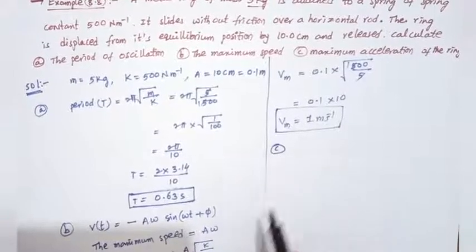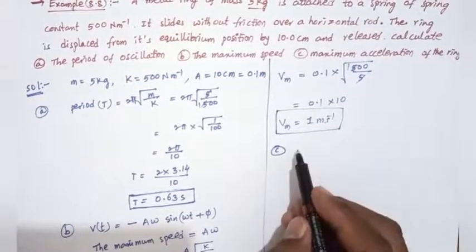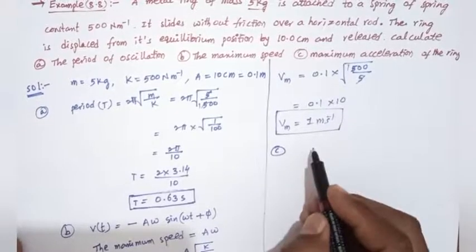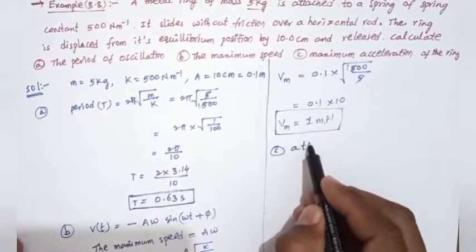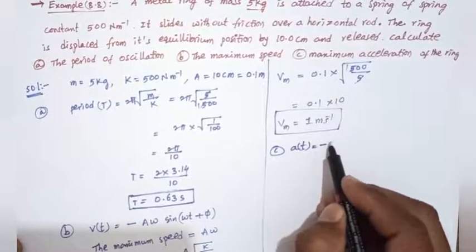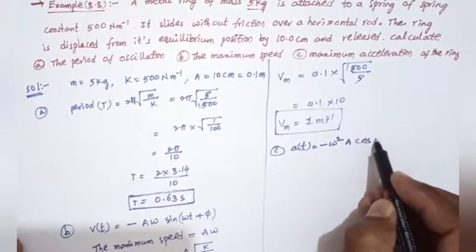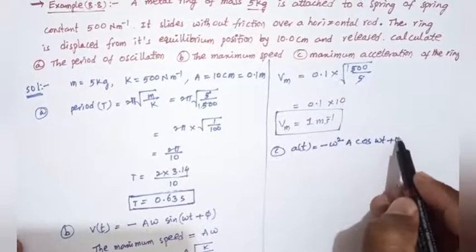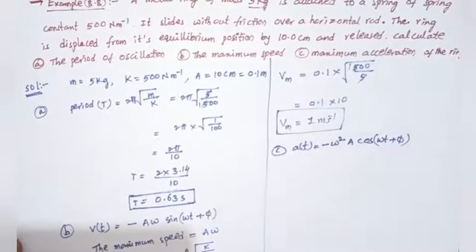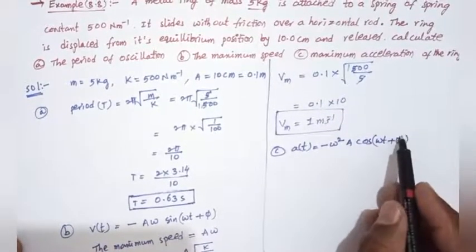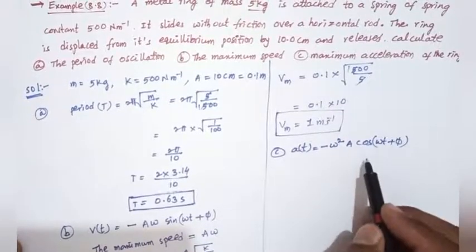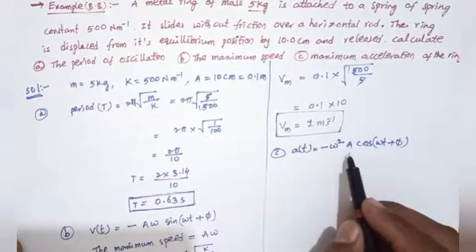Next, third one, we can find out the maximum acceleration. What is the acceleration equation? a of t equals minus omega square A cos of omega t plus phi. So this is the equation, where A cos of omega t plus phi equals x of t. That does not matter.